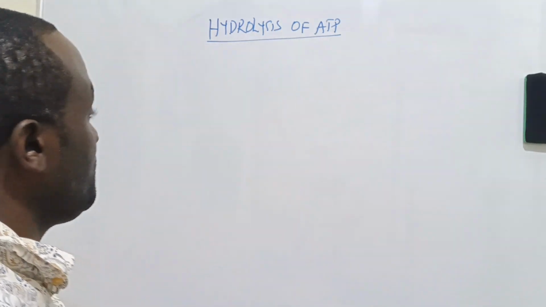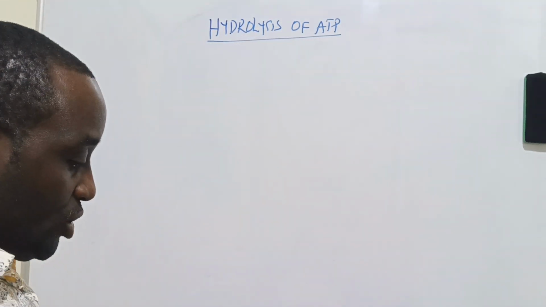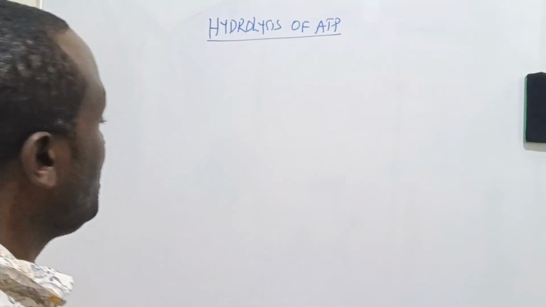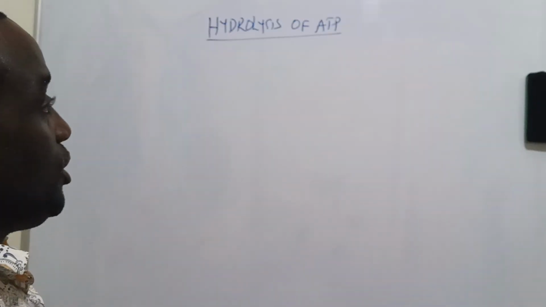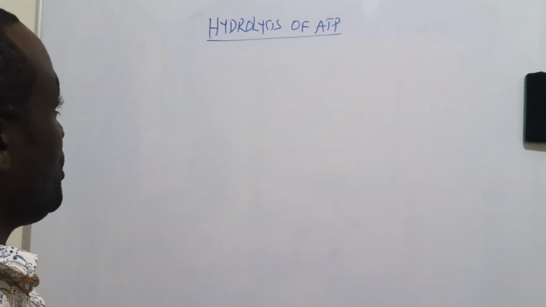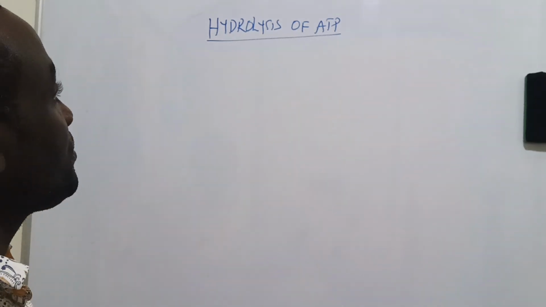Hydrolysis of ATP. This is one of the most important pieces of knowledge a biologist should have.